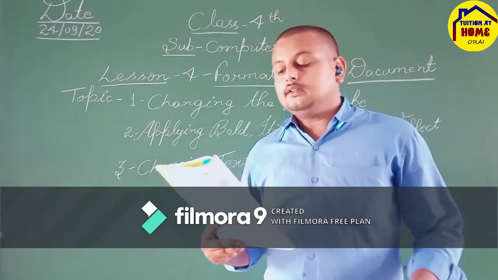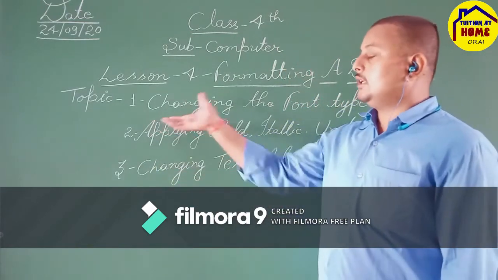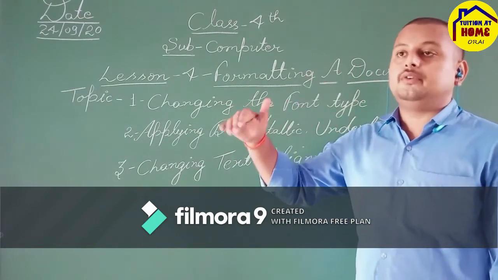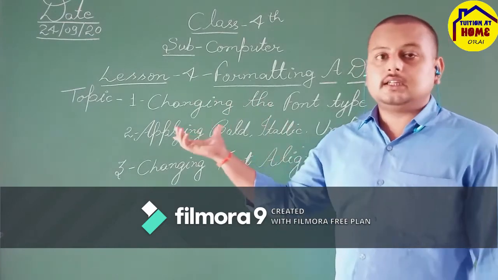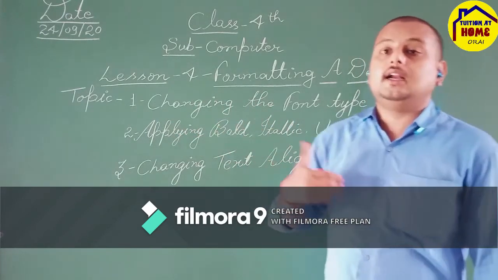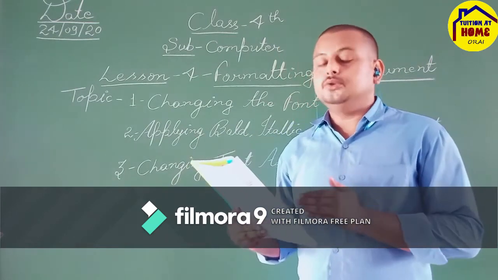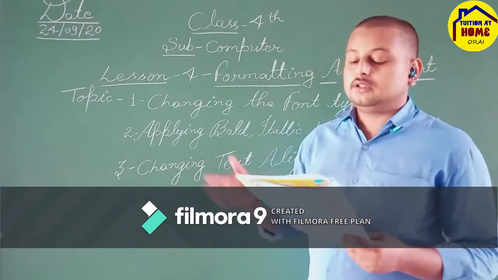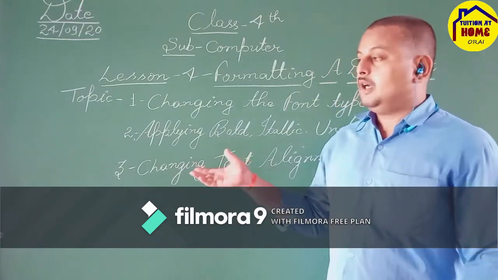Now, to apply any font style effect, you simply select the text. Whatever text you want to highlight with these effects like boldface, italic or underline, you have to select that text. After selecting, the selected text is highlighted in blue color. After that, click on the button BIU, B for bold, I for italic, and U for underline. You click on that button from the Font group in the Home tab.